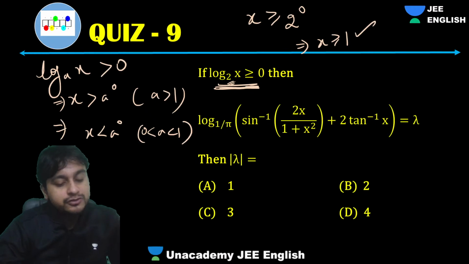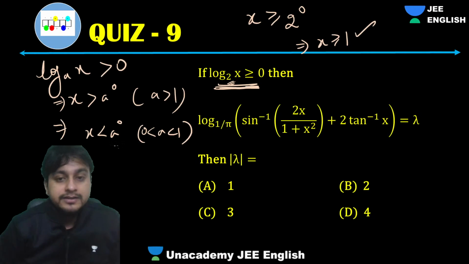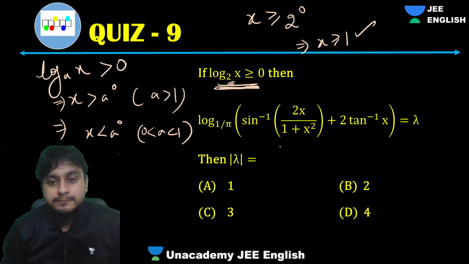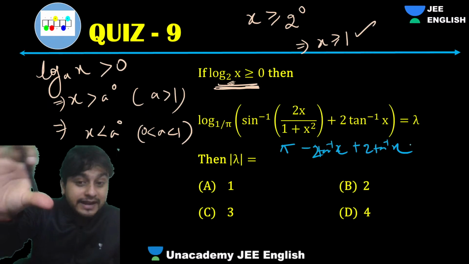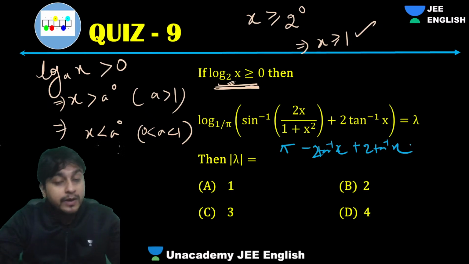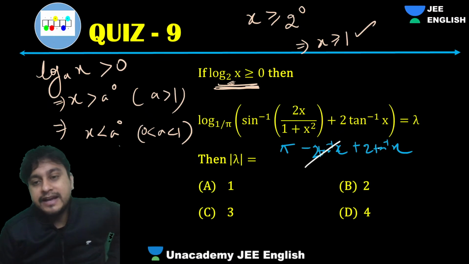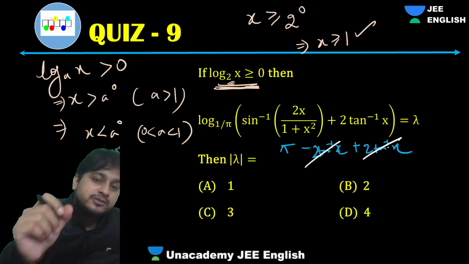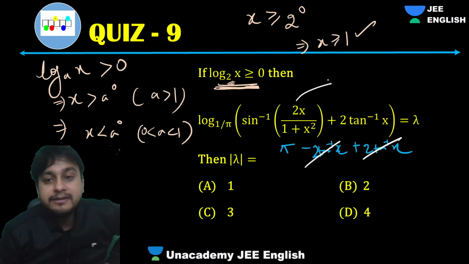Okay, so that's what I was just showing you. This was in the favorite region, so no need to pay any attention to that. So this will be what? Simply, guys, this came as pi minus 2 tan inverse x, and this is 2 tan inverse x. See how wonderful. The equation has x, but the answer has no x, because this will cancel. That's the reason I've taught you everything from the basics so that you don't have any issues. Finally, guys, only pi will be left. That means this whole answer is pi.